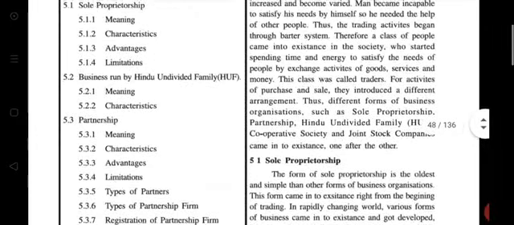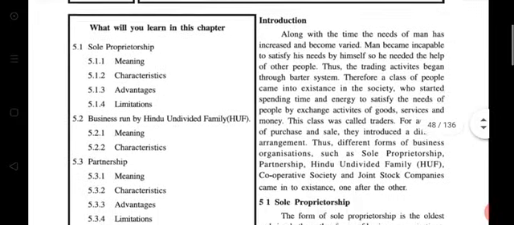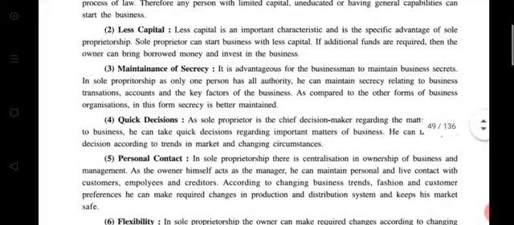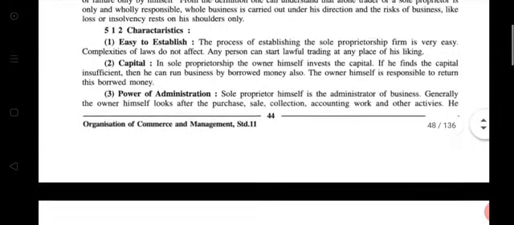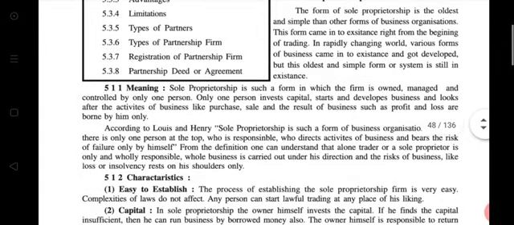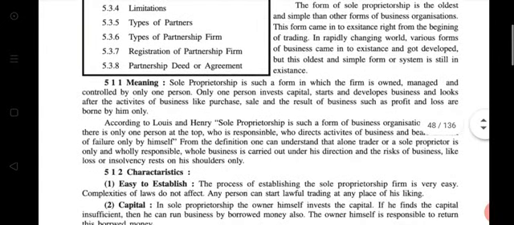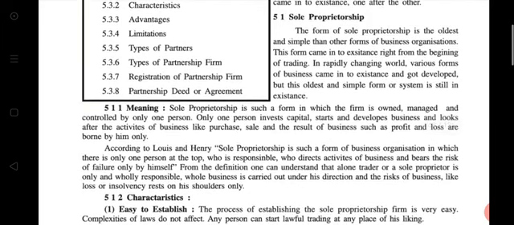So here we have done today's topic. Disadvantages or limitations we will learn in the next lecture. So in today's lecture we have discussed what is sole proprietorship, the meaning, definition and basic idea of sole proprietorship.